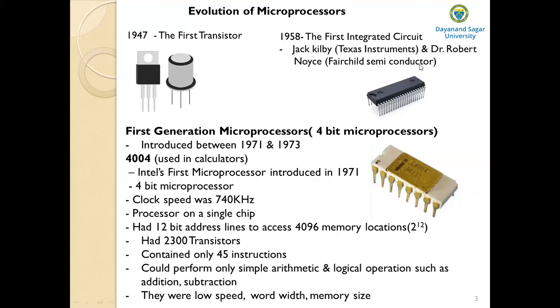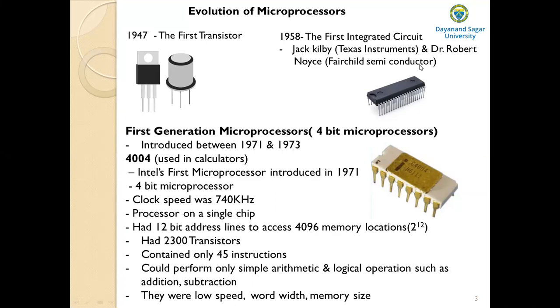There is a common way of categorizing these microprocessors, which is based on the width of the data bus, or the number of bits that can be processed by a microprocessor at a time, or according to the generations. That means we divide the years of development of microprocessors into 5 generations: first generation, second generation, third generation, fourth generation, and fifth generation, starting from the year 1972 till date.